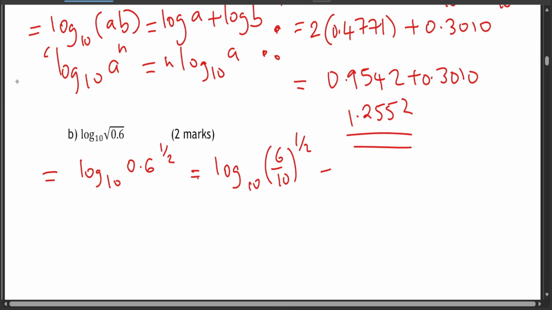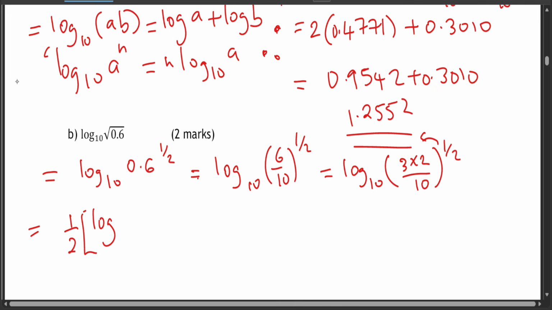Okay, and 6 over 10, 6 can be written as 3 times 2, over 10 raised to half. So obviously we know this. So what we say, the power half will go in front of the log, so it's going to give you a half times log base 10 of 3 times 2 over 10.